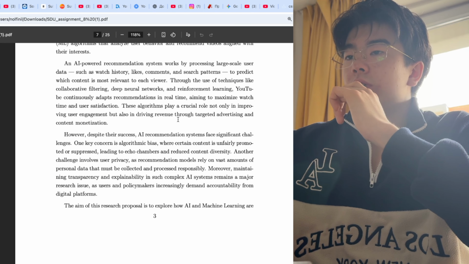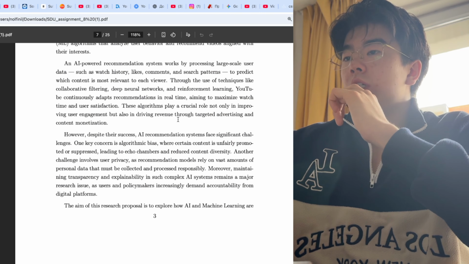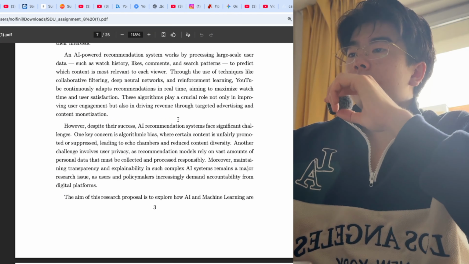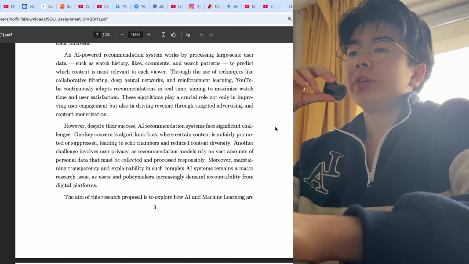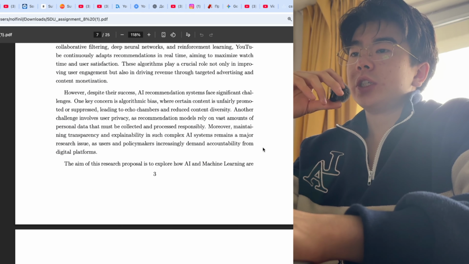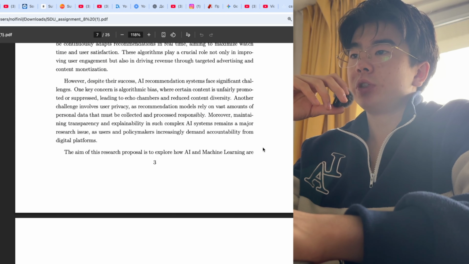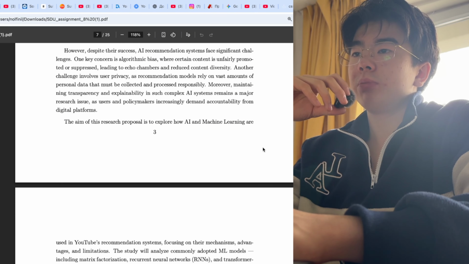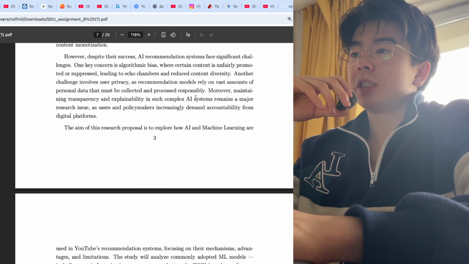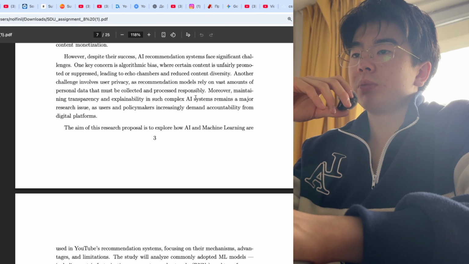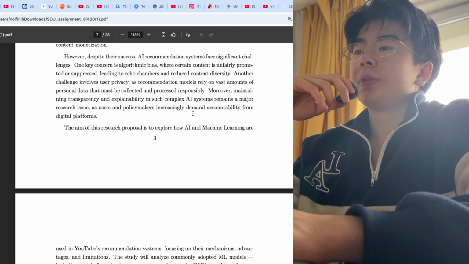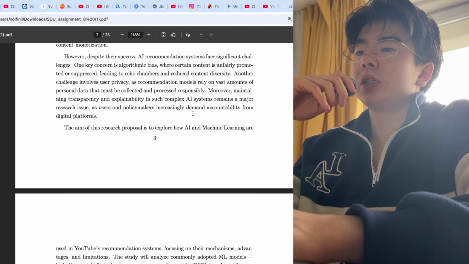These algorithms play a crucial role not only in improving user engagement but also in driving revenue through targeted advertising and content monetization. However, despite their success, AI recommendation systems face significant challenges. One key concern is algorithmic bias, where certain content is unfairly promoted or suppressed, leading to echo chambers and reduced content diversity. Another challenge involves user privacy. Recommendation models rely on vast amounts of personal data that must be collected and processed responsibly. Moreover, maintaining transparency and explainability in such complex AI systems remains a major research issue as users and policymakers increasingly demand